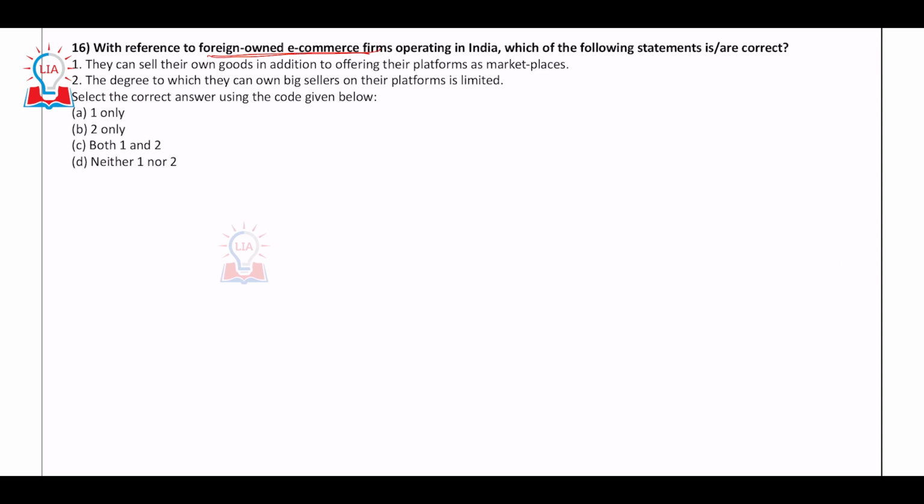We have two ways of running e-commerce business in India. One is marketplace e-commerce, and the other one is inventory based. In the marketplace model, basically the e-commerce firm is going to provide a market, that's all.